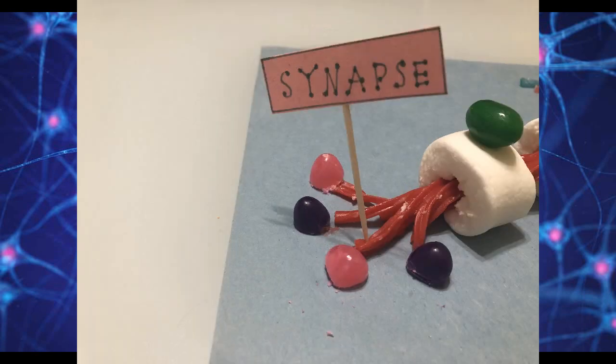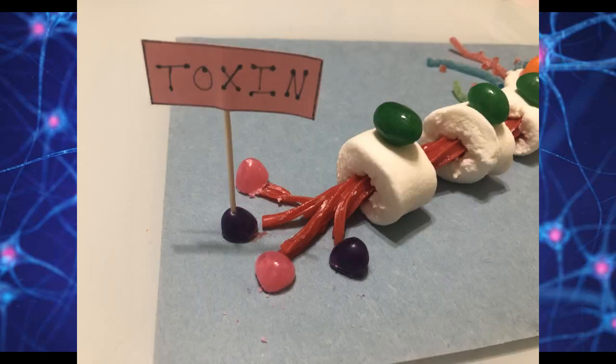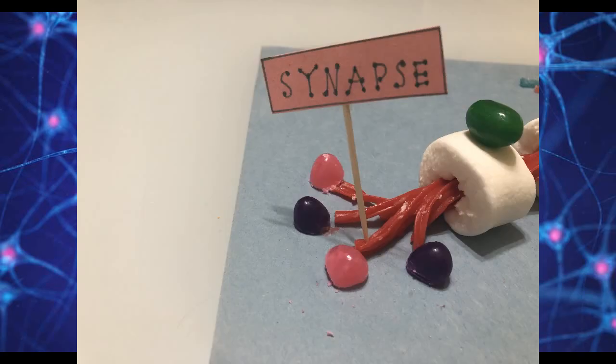A synapse is a communication point between two neurons, and that communication happens at the synaptic cleft, where chemicals are released and sent towards the dendritic spine, which picks up the communication, and the process repeats itself all over again. A toxin is a molecule that stops the synaptic cleft from communicating with another neuron, which could cause sleepiness, paralysis, and sometimes death. There are many different types of synapses.